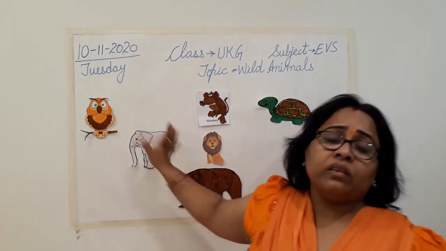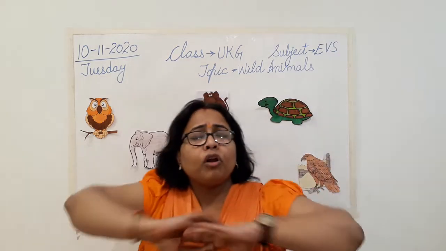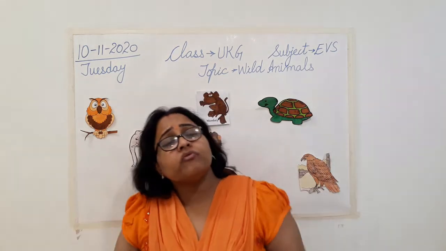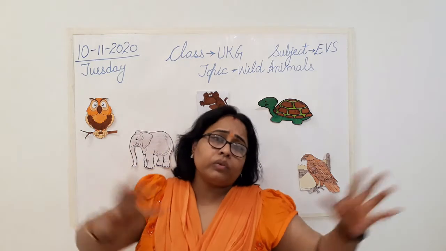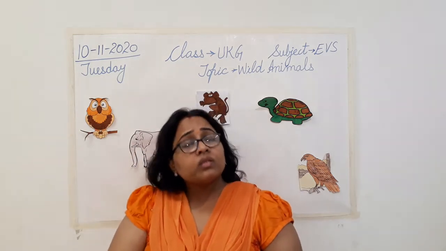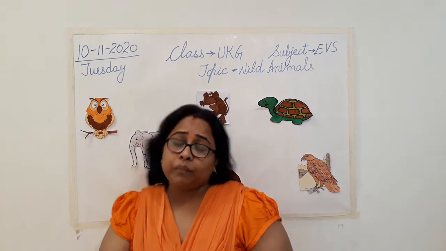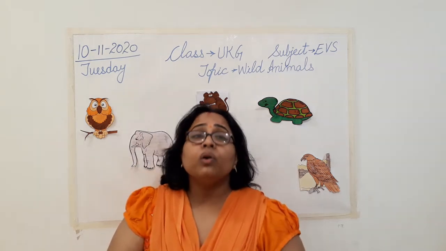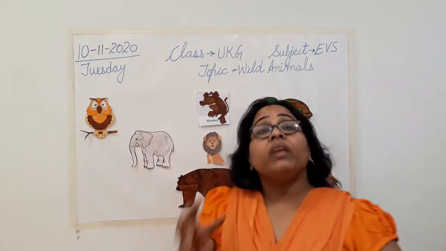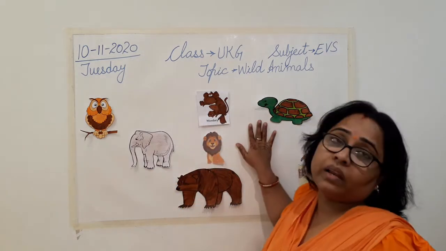How? What is a jungle? A place which is full of trees. Trees ही trees होते हैं, rocks ही rocks होती हैं, बड़े बड़े पहाड़ होते हैं, isn't it? So this is what the jungle is all about. वहाँ पे तो कोई house होता ही नहीं है. Nobody lives in the jungle. So these rocks, trees, these are the homes of these animals.